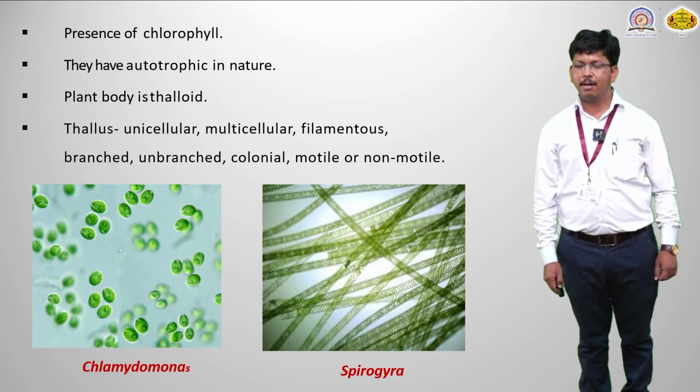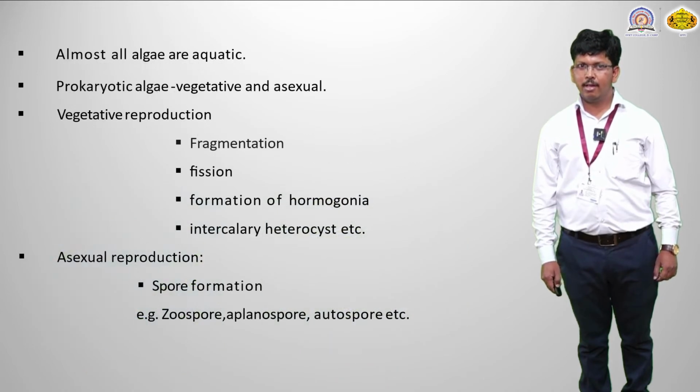So here are some examples: Chlamydomonas, Spirogyra. Another characteristic is that almost all algae are aquatic. 99% of algae are aquatic, but some are terrestrial also. We already discussed that point in the previous slides. Algae come under two types on the basis of their cell characteristics, prokaryotic cell and eukaryotic cell. Some algae are prokaryotic in nature and some are eukaryotic.